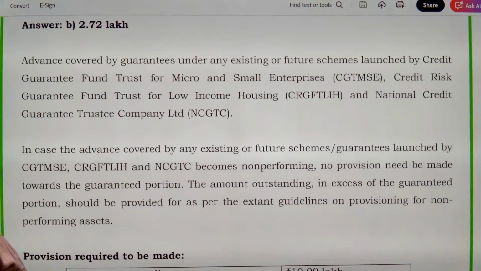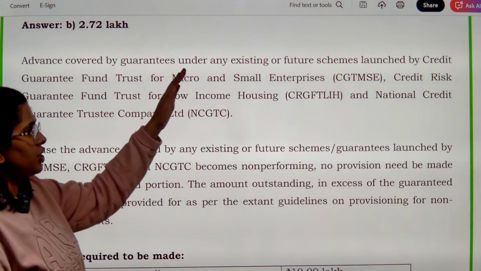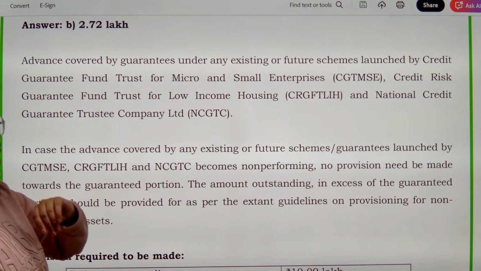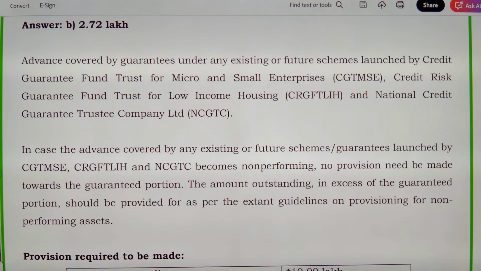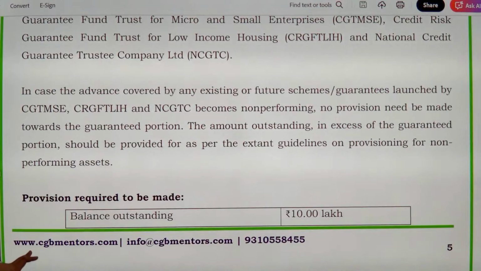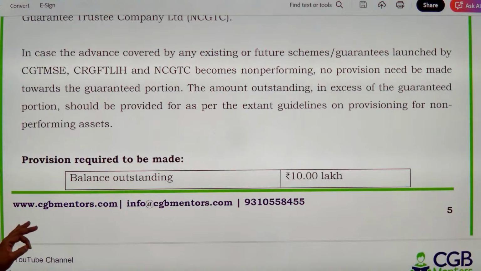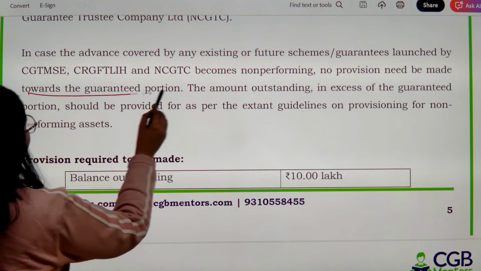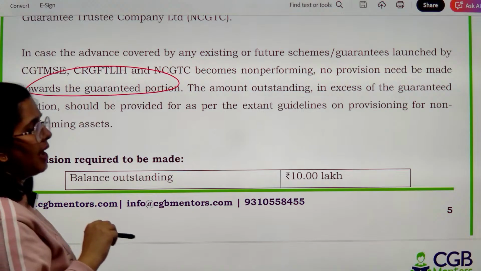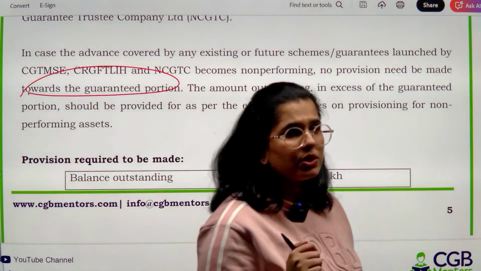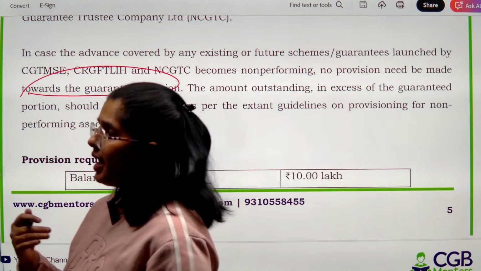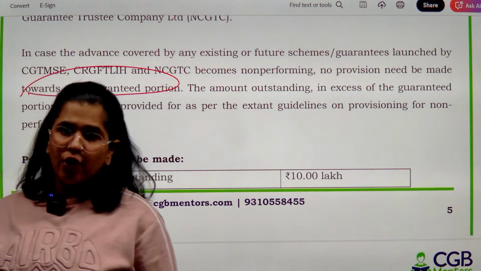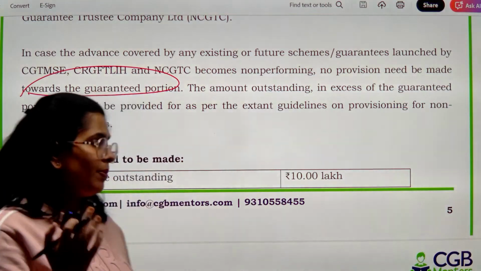Now let's have a look on to this. Advances which are covered by any particular guarantee under CGT MSE or CRG FTLIH, that is Credit Guarantee Fund Trust for Low Income Housing, or National Guarantee Trust Company Limited. In this particular case, no provision need to be made towards a guaranteed portion. अरे भाई, जिस चीज की गारंटी है उसके लिए मैं सेविंग क्यों करूंगी? Why I have to create a provision for the amount if I already have the guarantee for it. ठीक है, इसके लिए तो गारंटी है कि ये पैसा तो मिलेगा ही मिलेगा.